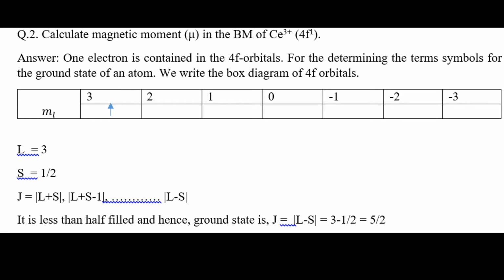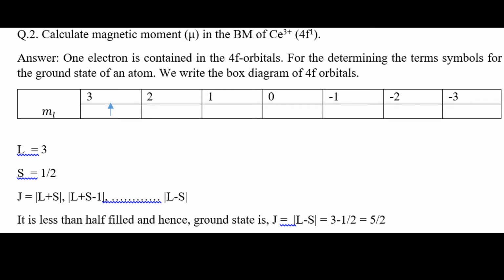The J value is determined according to Hund's rule: if the shell is less than half filled, the ground state J is equal to L minus S, that is 3 minus half, which is equal to 5 by 2. Hund's rule points should be noted here: when the system is more than half filled, the ground state J will be L plus S, and when less than half filled, J will be L minus S, that is 3 minus half, equal to 5 by 2.